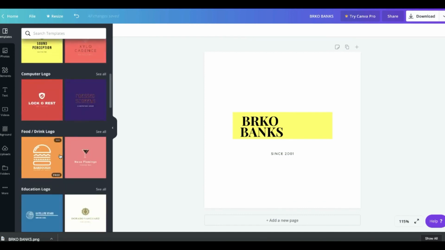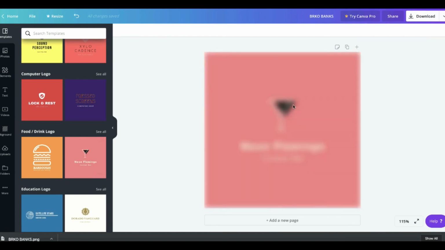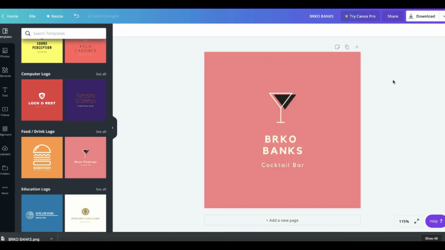So I really like this website because, for example, if you're creating for a burger place, you can create something like this. So all of these are free templates, and when you want to download it to sell it, just press download and you're done. You can send this to your customer. If they like the logo design, they're going to give you money, and that is basically how this transaction works.